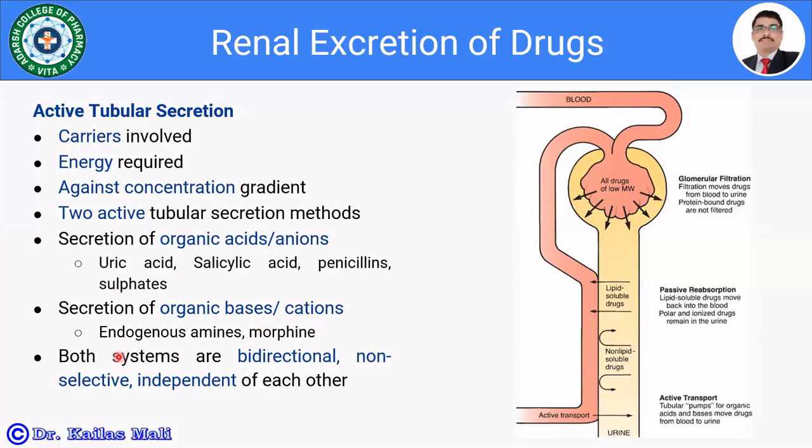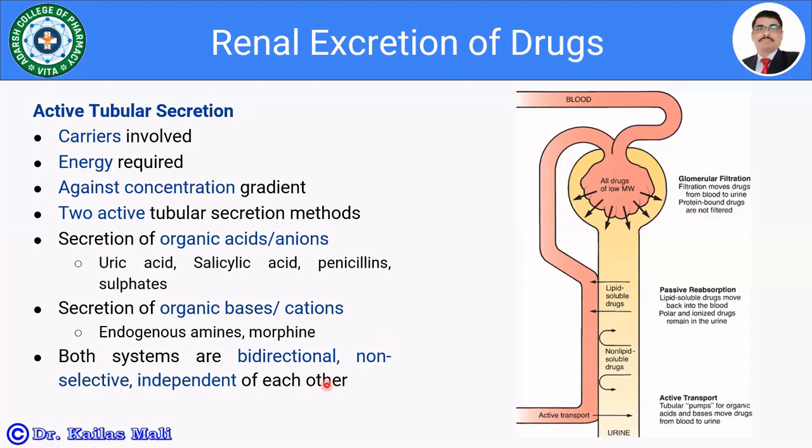Both systems, the secretion of organic acids and of organic bases, are bidirectional. They are not specific, they are non-selective, and independent of each other. A drug may get secreted, or may get reabsorbed back by another mechanism.